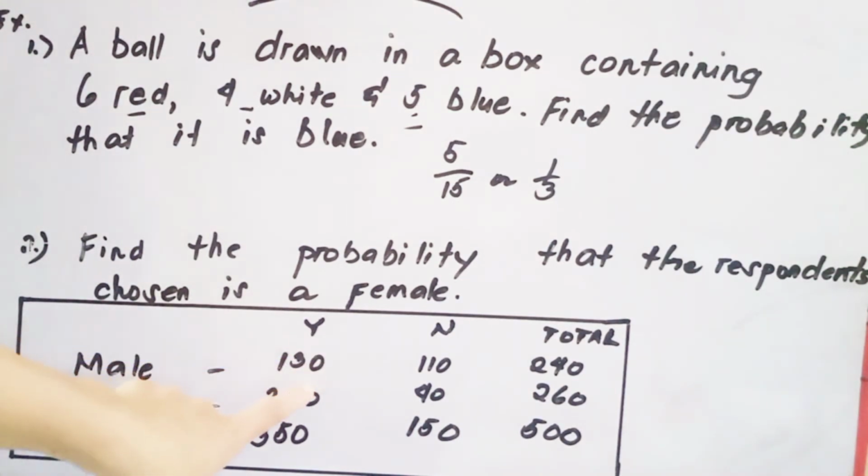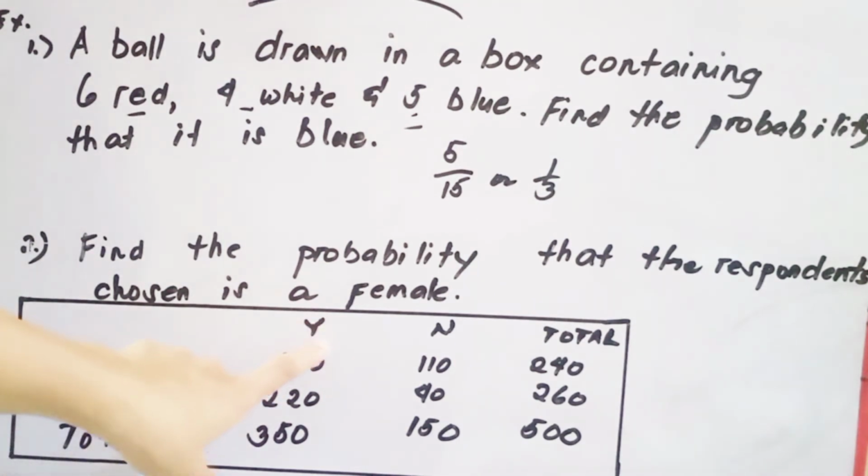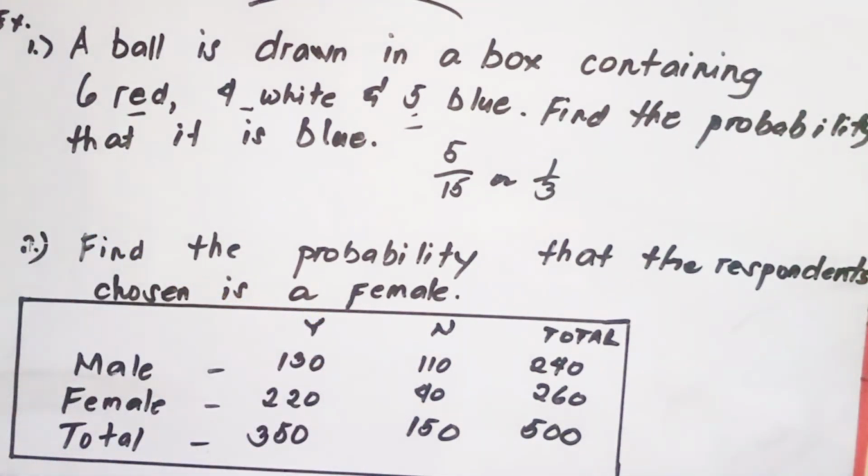So, there are 130 male na nagsabi ng yes and 110 na nagsabi ng no. At the same time, sa female, merong 220 na nagsabi ng yes and 40 na nagsabi ng no. So, ang tanong lang dito is find the probability that the respondents chosen is a female.